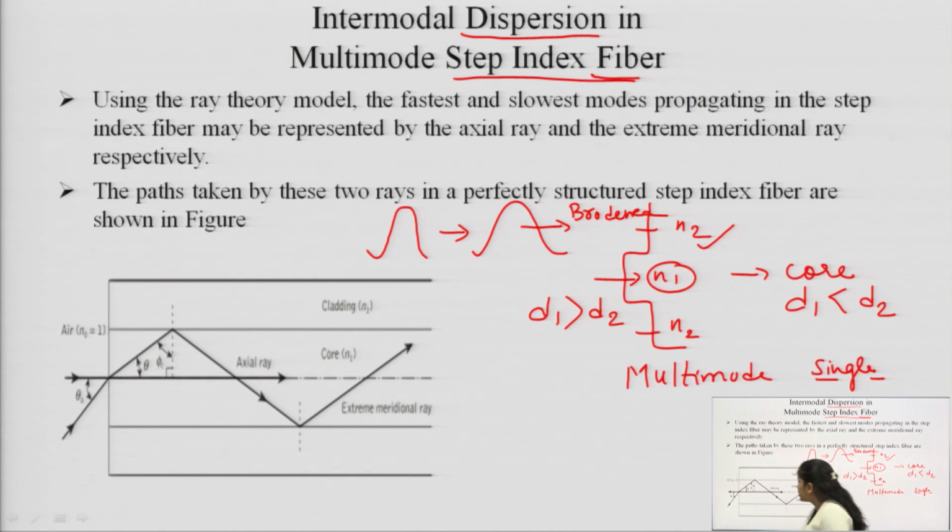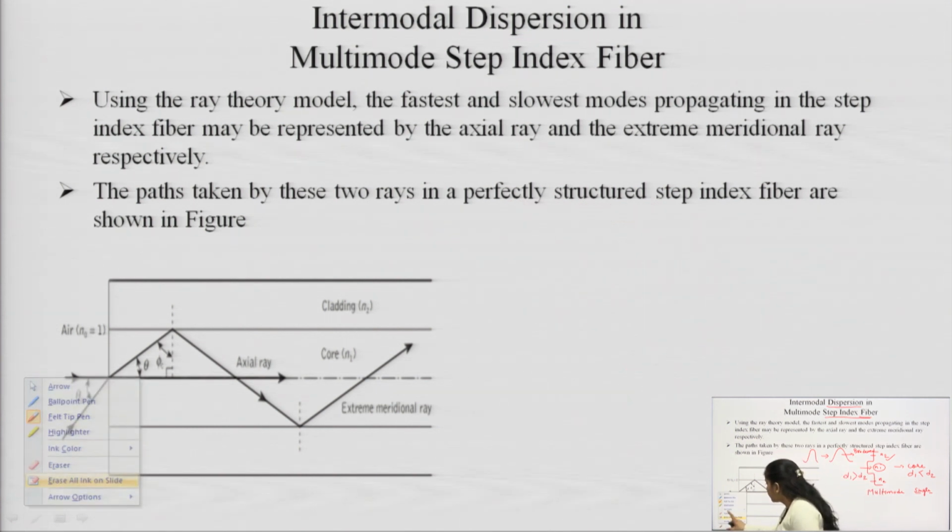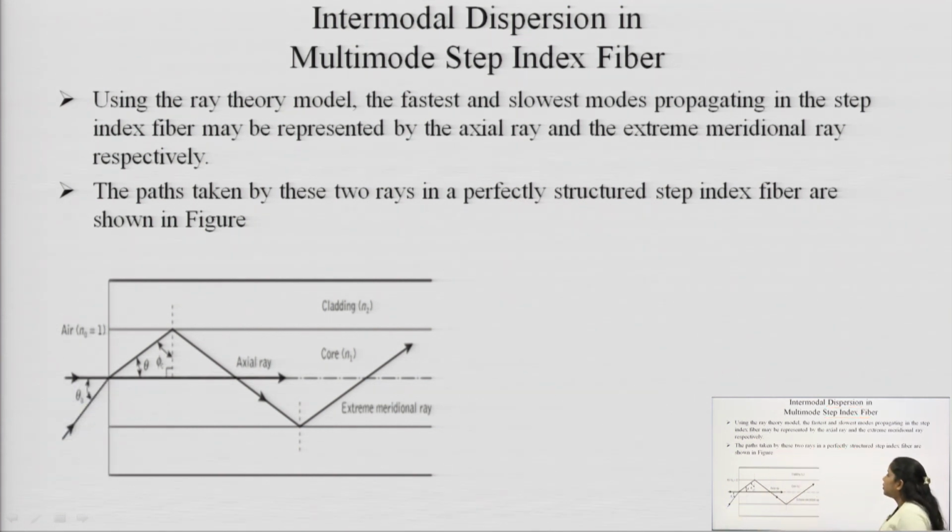Now, we are moving towards the calculation of the intermodal dispersion in the multimode step index fiber. For that, we have taken this ray diagram. In this ray diagram, you can see that two types of rays are travelling.